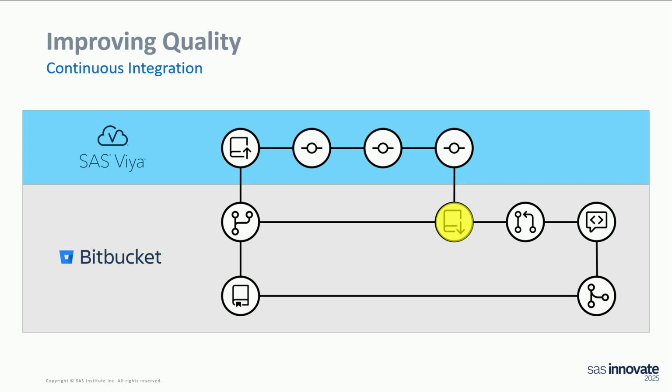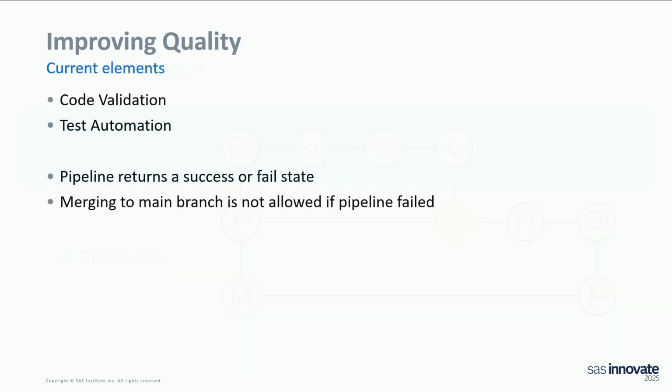And what are we currently doing? We have two quality improvements. One is we do some code validation. Is the code according to our standards? And the second, we implemented unit test automations. Both run. If the pipeline fails, you can't merge it to the main branch. It will never make it to production. And you need to fix it first.